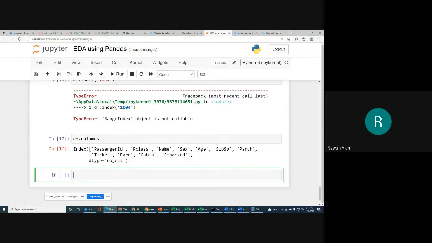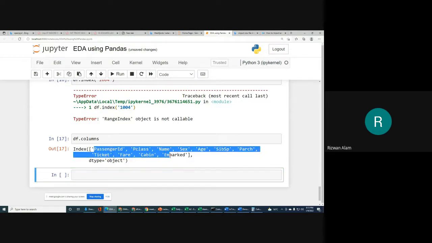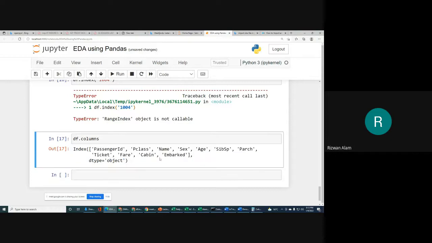Passenger ID, P class, name, sex, age, SibSp, Parch, ticket, fare, cabin, embarked. Okay, so these are the names of the columns of our data set.